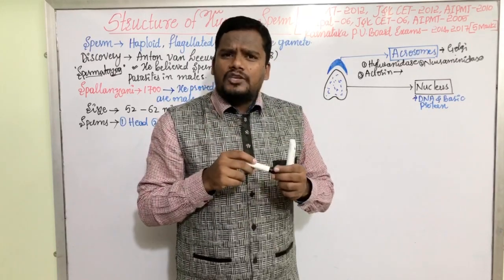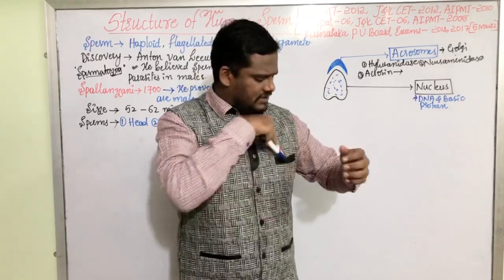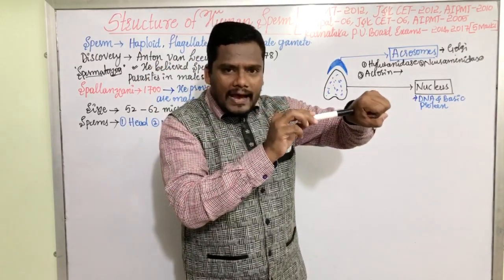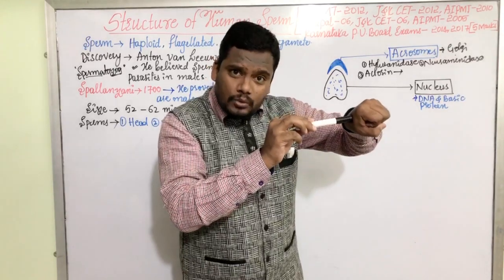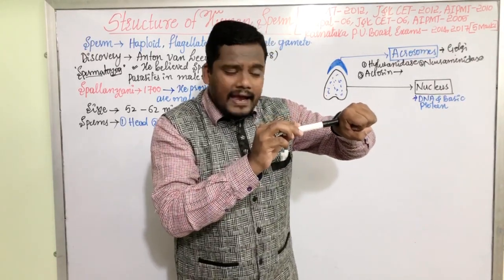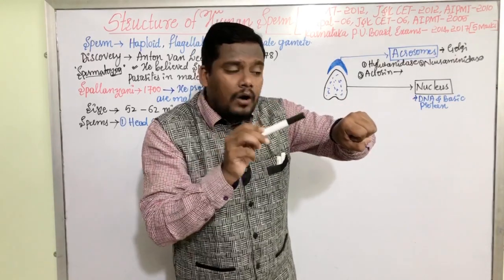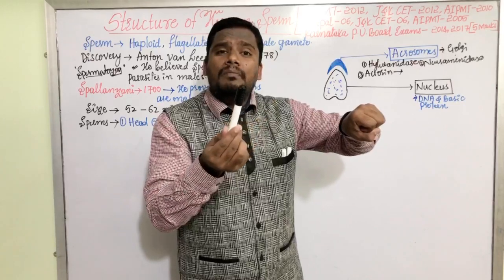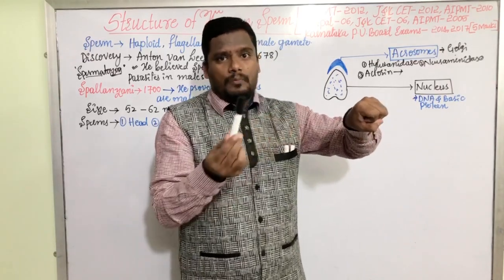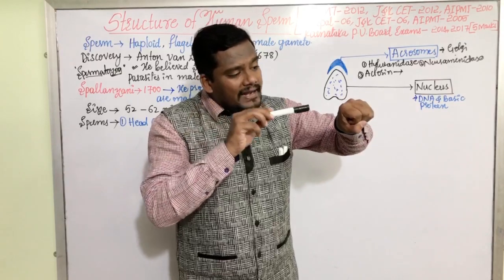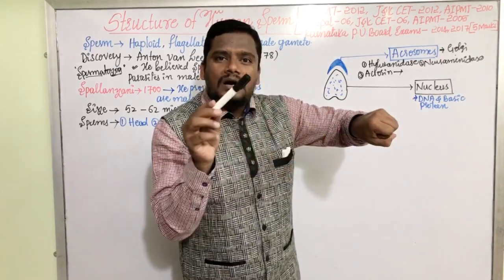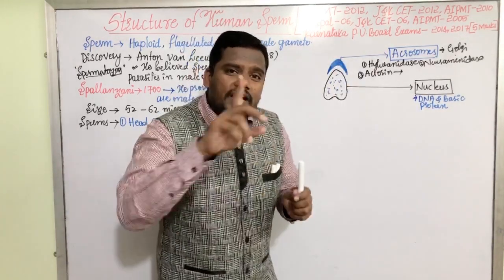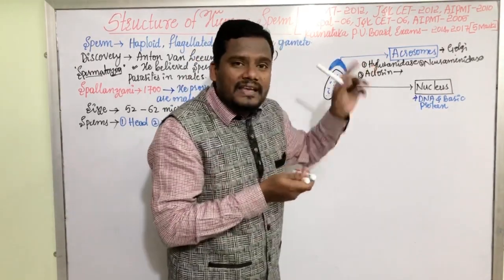During fertilization, what actually happens is, if this is supposed to be the egg, here there is a sperm. The sperm wants to enter into the egg. If it wants to penetrate into the egg, the sperm has to break down the egg layer. Without breaking the egg layer, how can the sperm make an entry into the egg? It is not possible. So, to get inside the egg, the sperm needs to dissolve the outer layer of that egg. That outer layer gets dissolved by the action of these 3 enzymes.